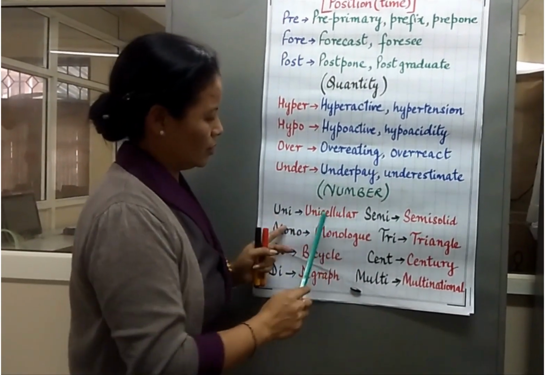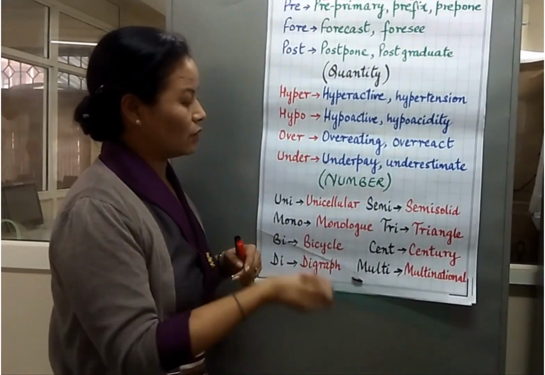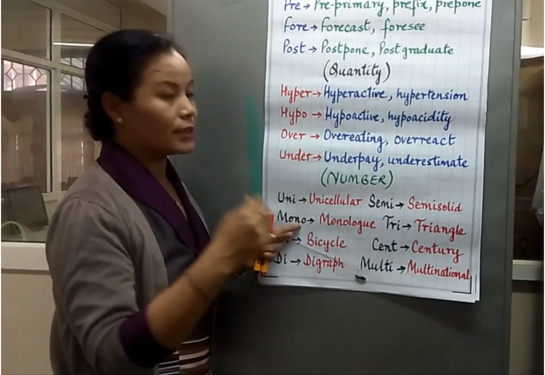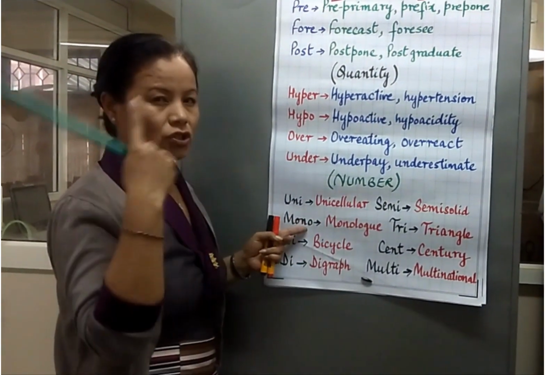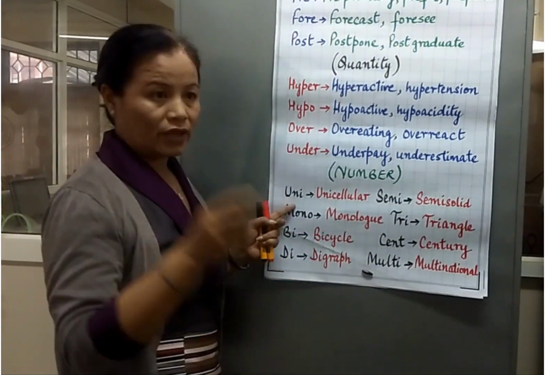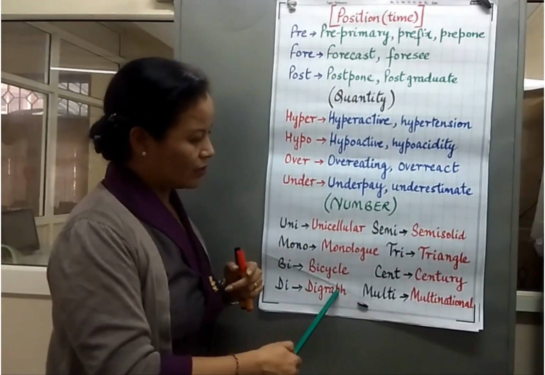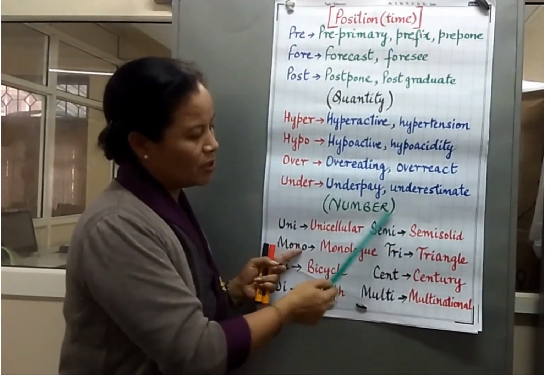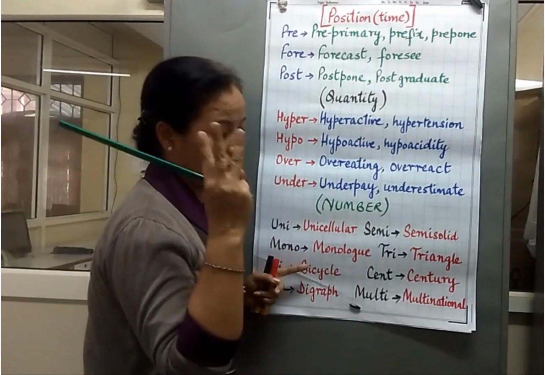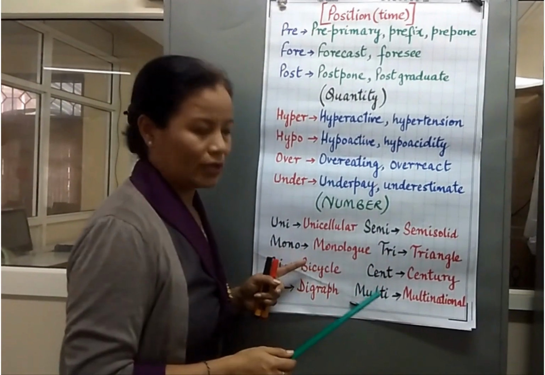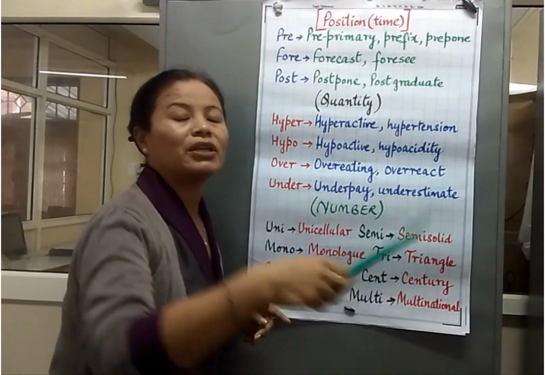So unicellular, single cellular organisms that are made of just one cell, unicellular organism. Monologue: like in dialogue, it's a conversation between two persons, so monologue is just one person. Bicycle: you have two wheels, two-cycle, bicycle, bike. Semi-solid: semi is usually half. Tri is three in number. Cent is 100. So century, 100. And then multi, a multinational company, too many.